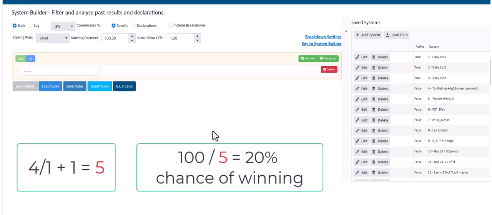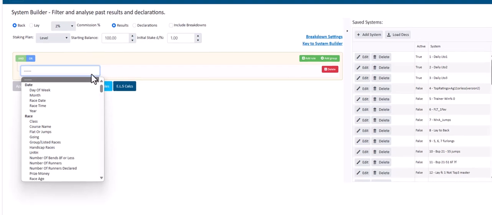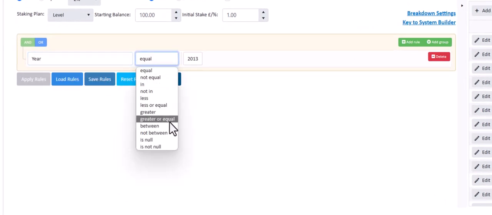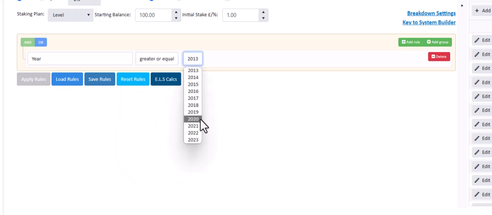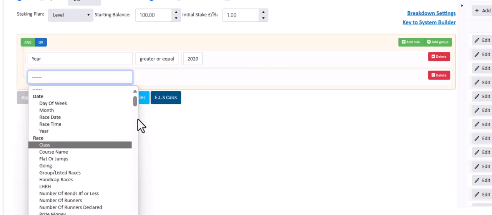So I just want to look at a few jockeys here today, and some of them are quite interesting. And this is the Inform Racing System Builder. First thing I'm going to do is just add the year, and I'm going to go back to 2020 or greater. So we're nearly at the end of 23, so that's nearly 4 years now. And we're going to add the jockey name.